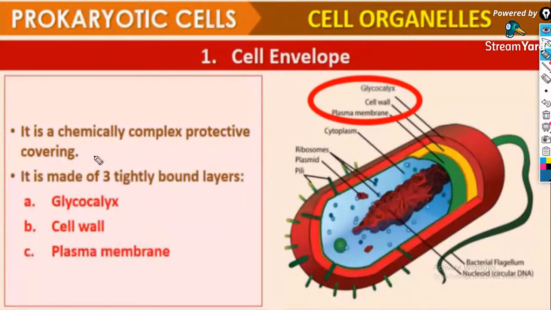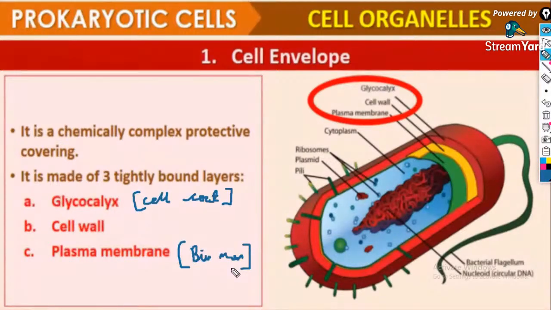Glycocalyx is also known as the cell coat. Cell wall, all of you know. Then plasma membrane, also known as cell membrane, or the latest name, biomembrane.